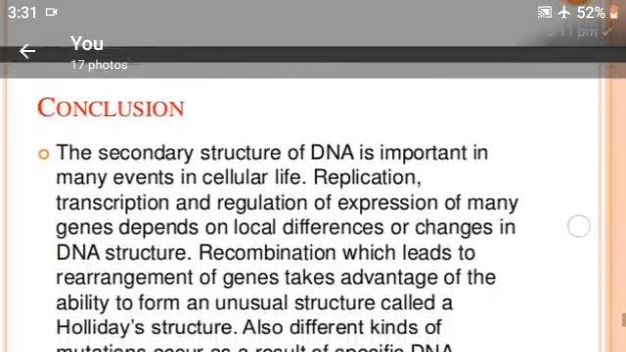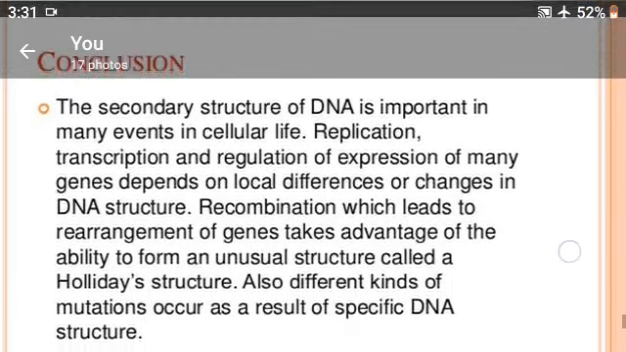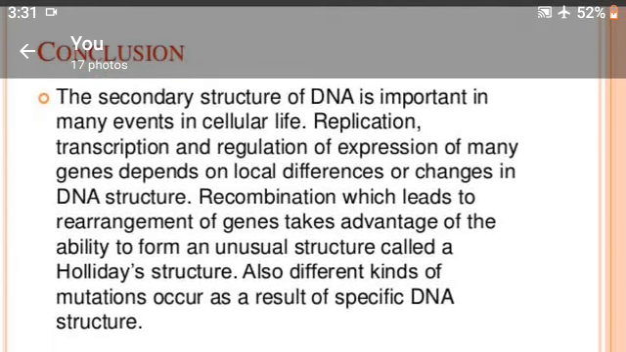Conclusions. The secondary structure of DNA is important in many events in cellular life. Replication, transcription, and regulation of expression of many genes depend on local differences or changes in DNA structure. Recombination, which leads to rearrangement of genes, takes advantage of the ability to form unusual structures called Holliday structures. Also, different kinds of mutations occur as a result of specific DNA structures.